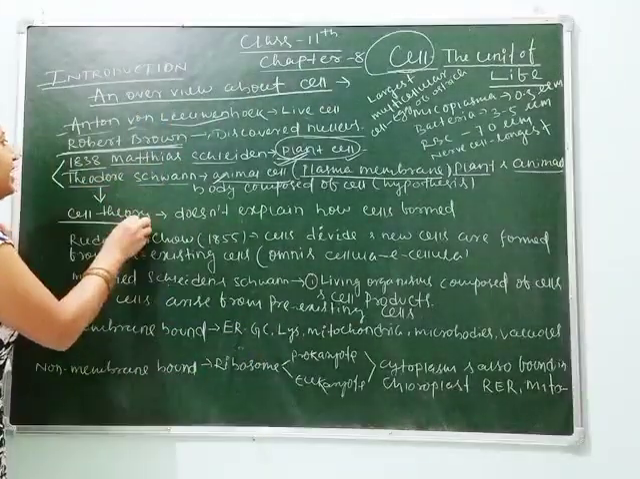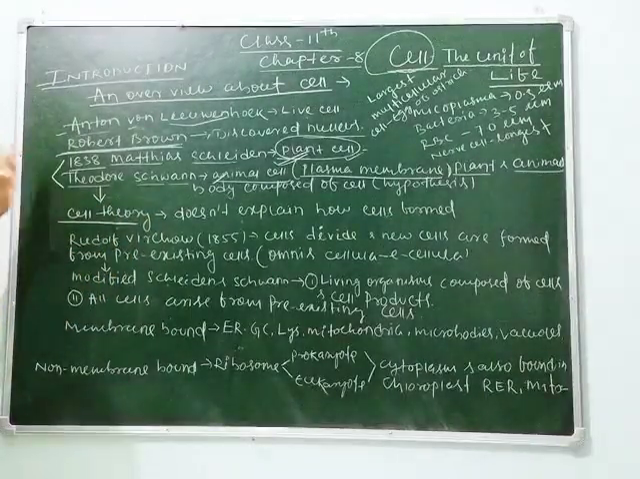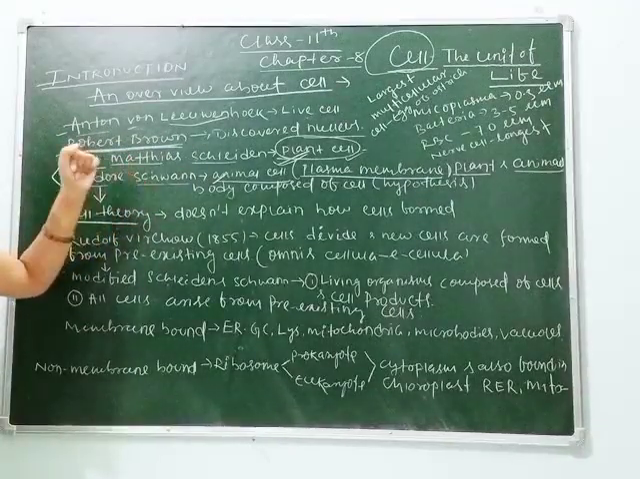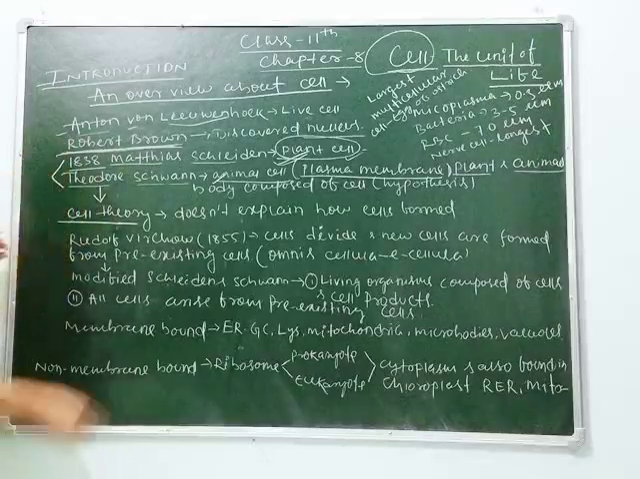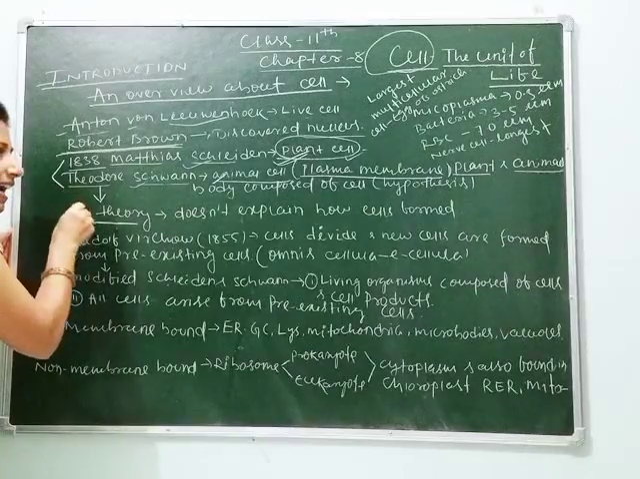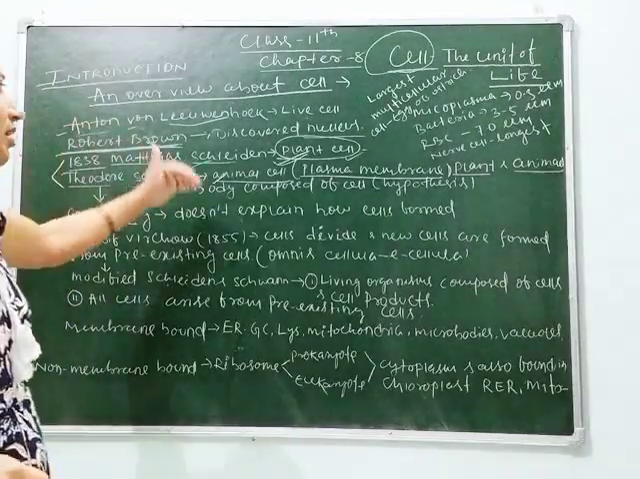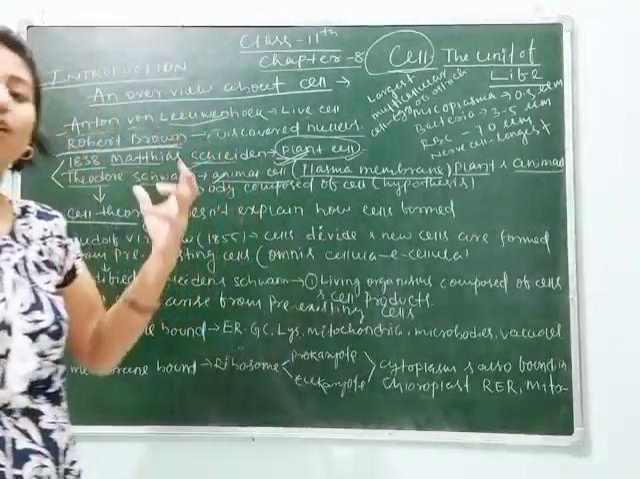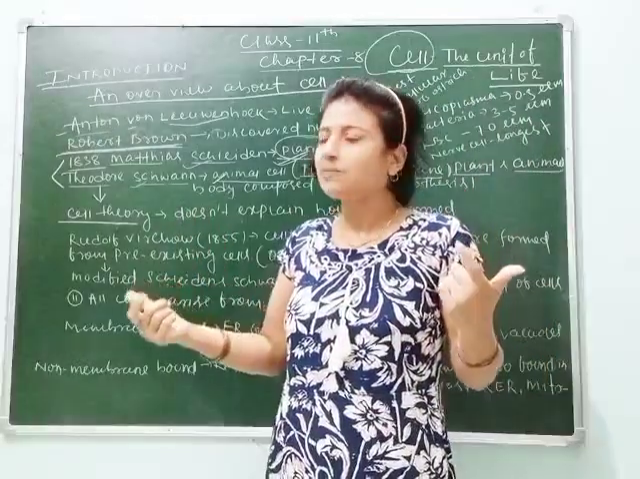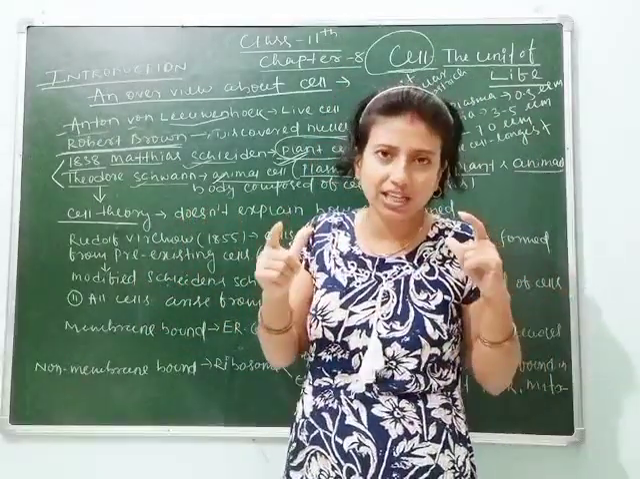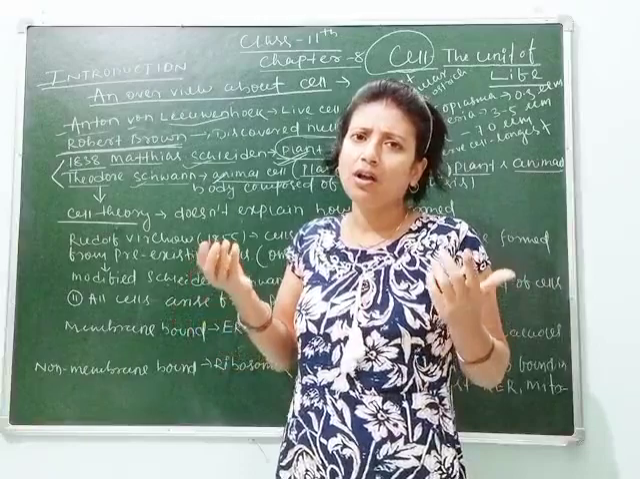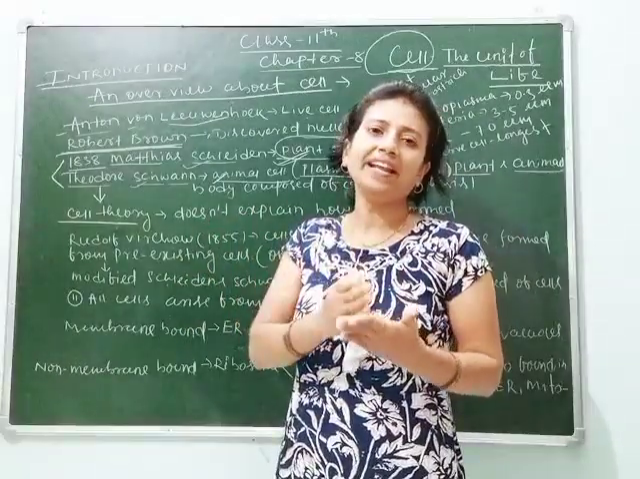Next, the cell theory was given by both Matthias Schleiden and Schwann. Students, remember that the cell theory was given together by both scientists. According to their cell theory, they were not able to explain how cells are formed. Although they gave the cell theory, they couldn't explain how the cells are formed. They only found the cells but were unable to say how they are formed. Nowadays we know that cells are formed by the division of an original cell.